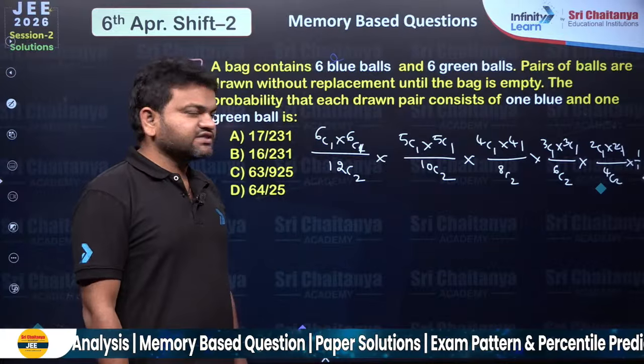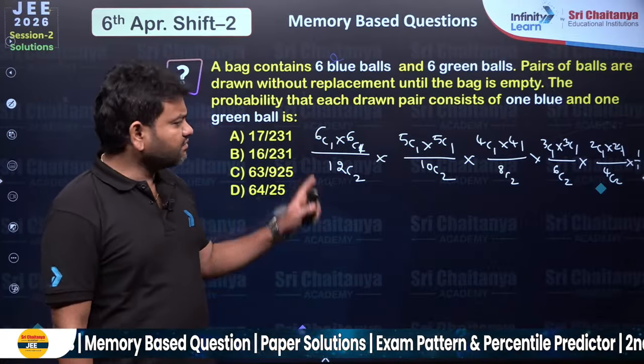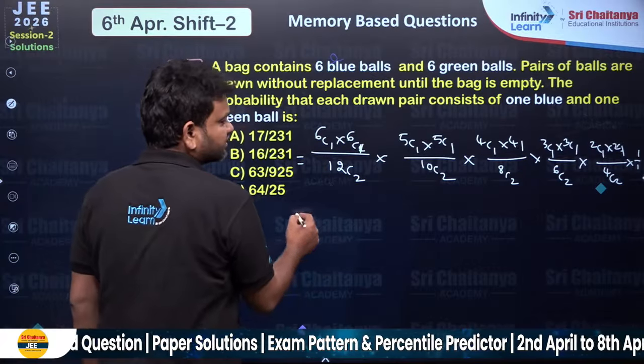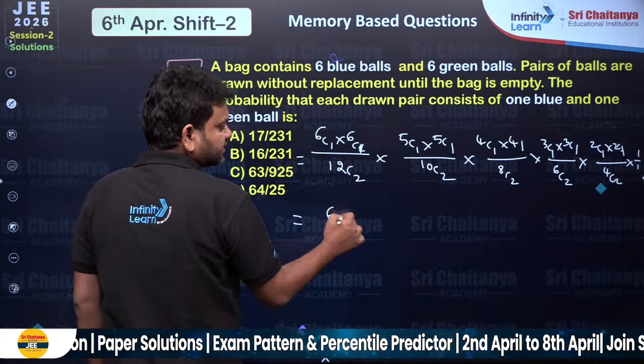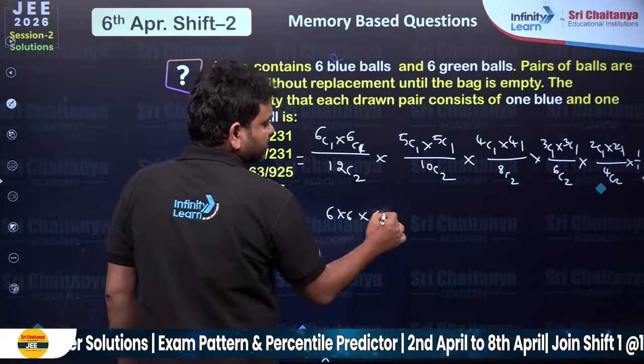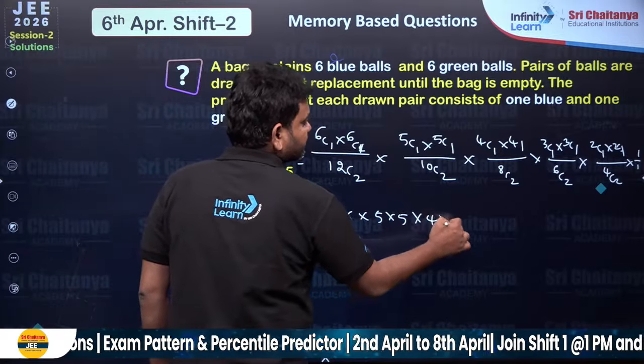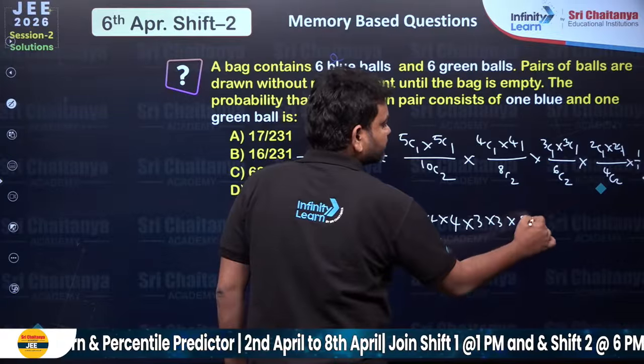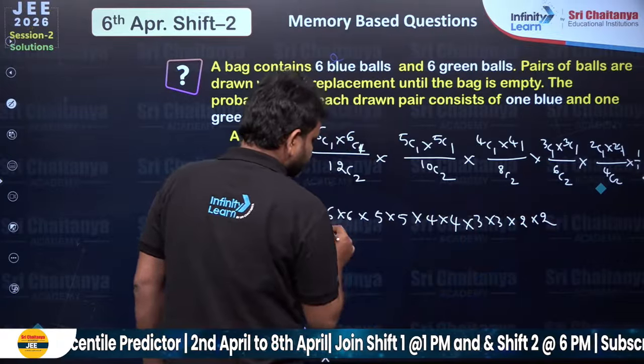So if I simplify this, that will be your answer here, and only the multiplication theorem is applied here, nothing more than that. So just try to simplify this. In the numerator it is 6 into 6, and here it is going to be 5 into 5, 4 into 4, and 3 into 3, and 2 into 2. That is in the numerator.